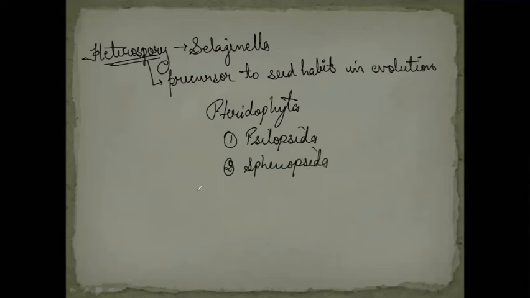Number 3 is Lycopsida. And number 4 is Pteropsida. So we'll see some important points about these members of the pteridophyta and the examples which they have. So let's start with the most primitive one, that is Psilopsida.